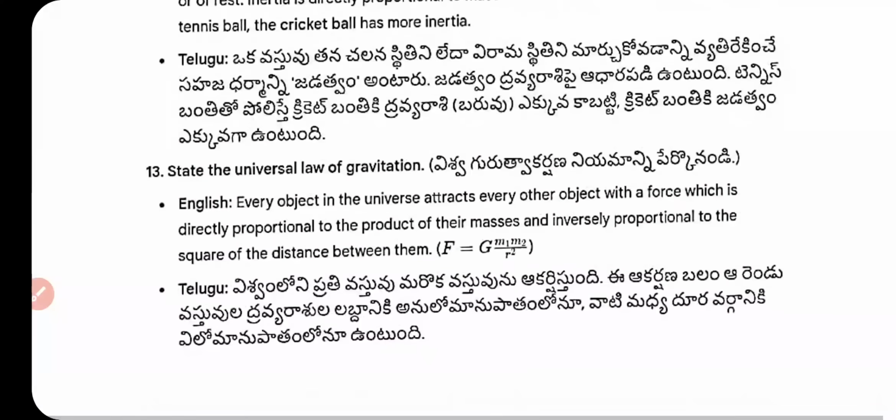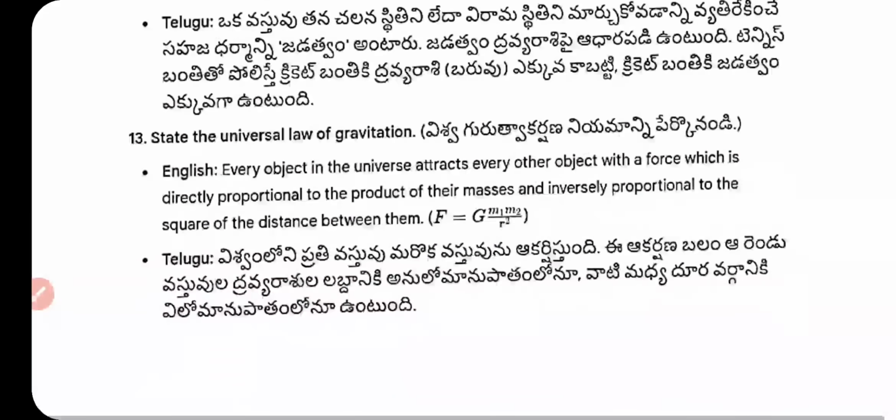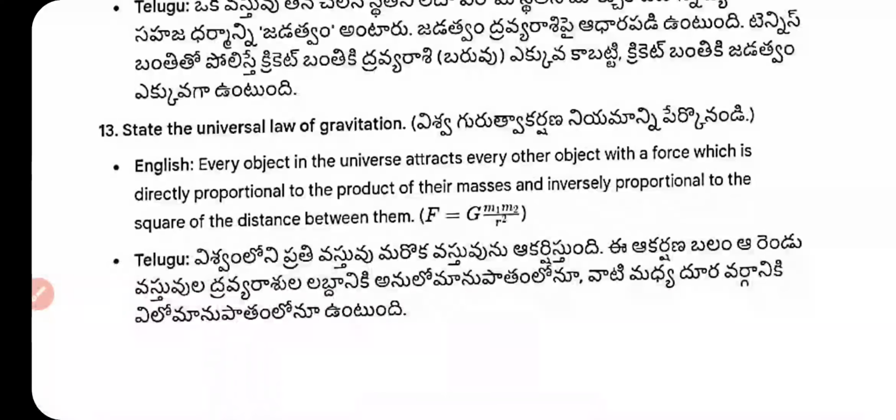Universal law of gravitation. Every object in the universe attracts every other object with a force which is directly proportional to the product of their masses and inversely proportional to the square of the distance between them. F equals G m1 m2 by r squared, where G is the gravitational constant.